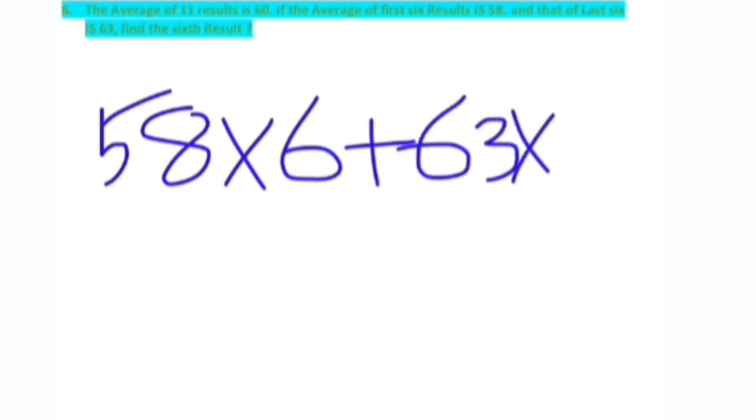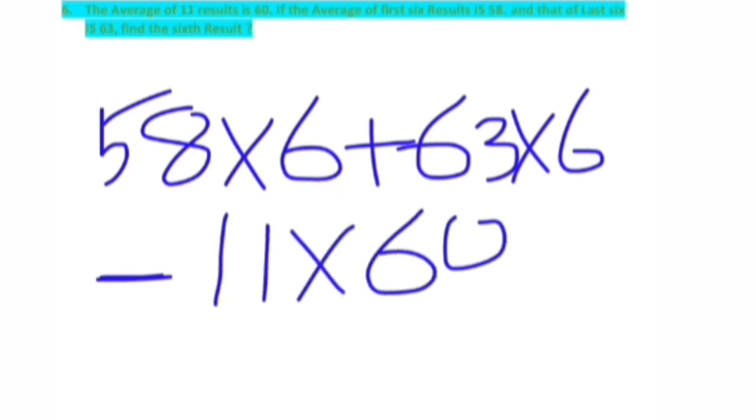So here they are asking, there are 11 results and the average of those 11 results is going to be 60. They have smartly given the first 6 results and the last 6 results, and they are asking what is the sixth result. The process is this: take the first 6 results, 58 is the average, into 6, plus the last 6 results, 63 is the average, into 6, minus the 11 results into 60. If you calculate this, the answer is going to be very easy.